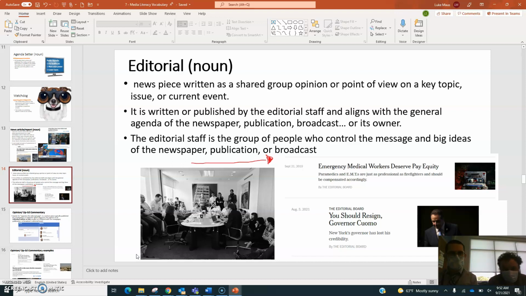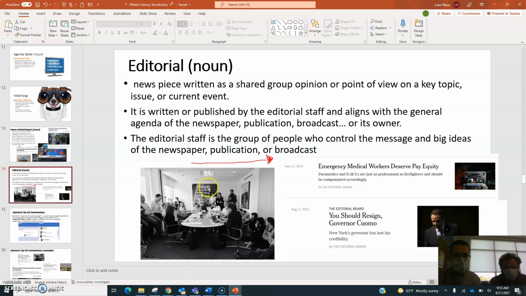So the editorial staff is a group of people who control the message and big ideas of the newspaper, publication, and broadcast, right? And we've talked a little bit about bias before, right? And this goes really a big piece into that part of their bias, right? What are they trying to show? What are they trying to model? What are they trying to push for? What are they trying to advocate for? What are they trying to advocate against? This is the whole newspaper making this statement.